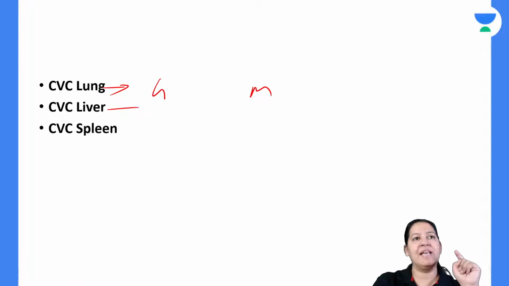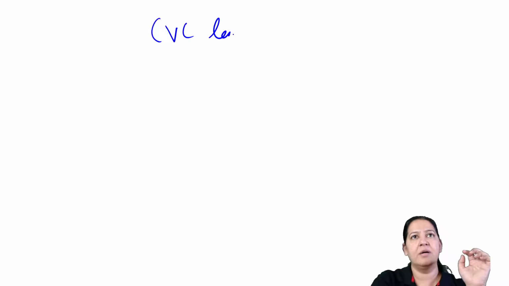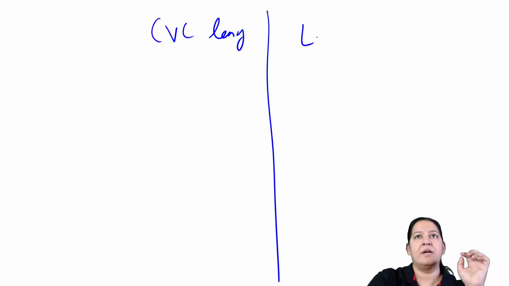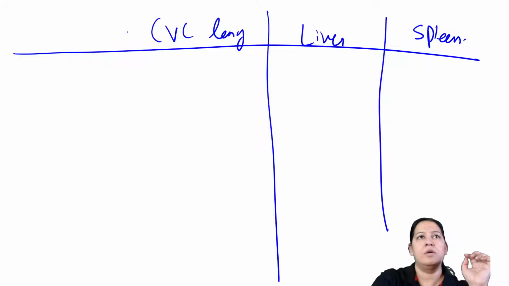Should I come on CVC liver? So please, you are making this table with me: CVC lung, CVC liver, and CVC spleen. You all are making this table with me. Say yes or no.